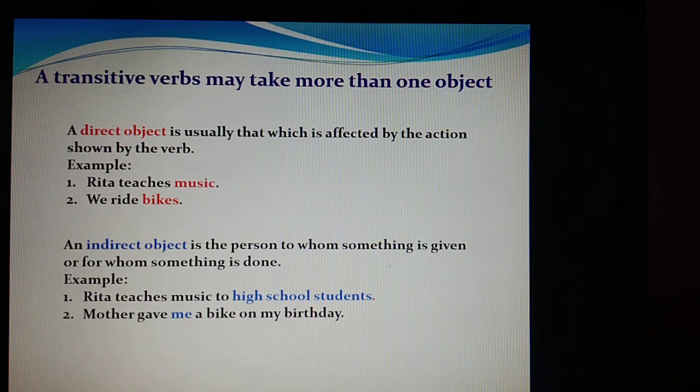And here music and bikes, they are helping to complete the meaning and it acts as a direct object for the verbs teaches and ride. An indirect object is a person to whom something is given or for whom something is done. For example, Rita teaches music to high school students.